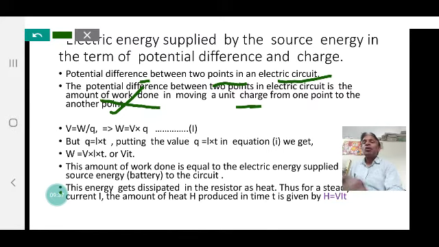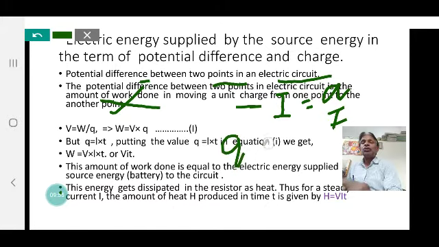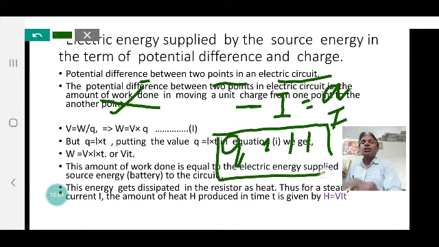Now, from the definition of current, we know that I may be written as the amount of flow of charge per unit time. That is, I is equal to Q by T. So, Q is equal to I into T, where Q is the total charge, and I is the current flowing for the time t.